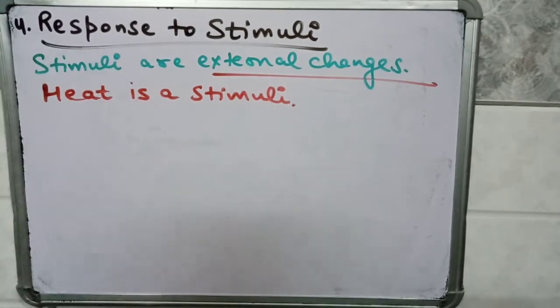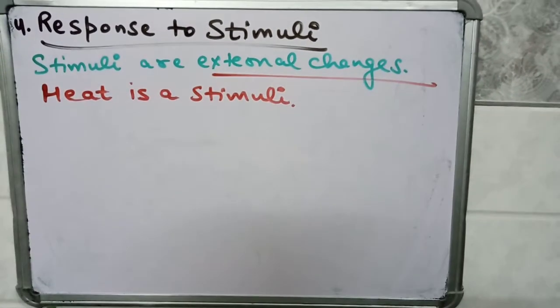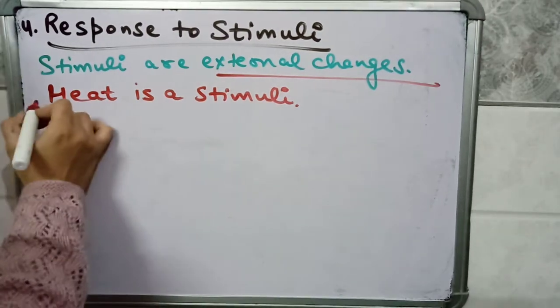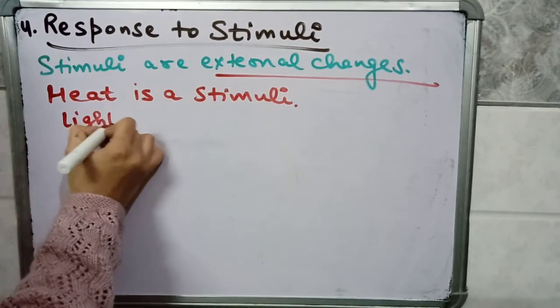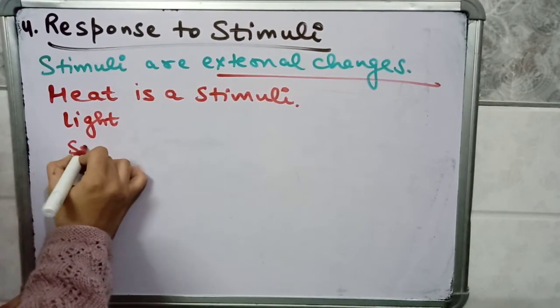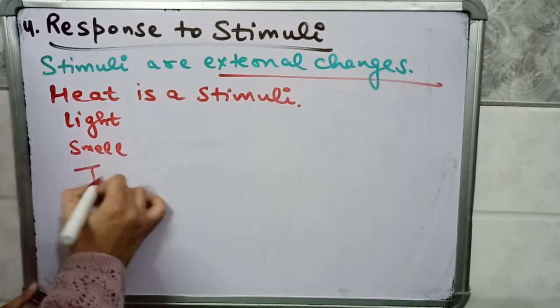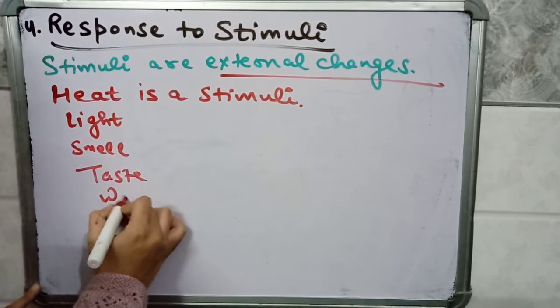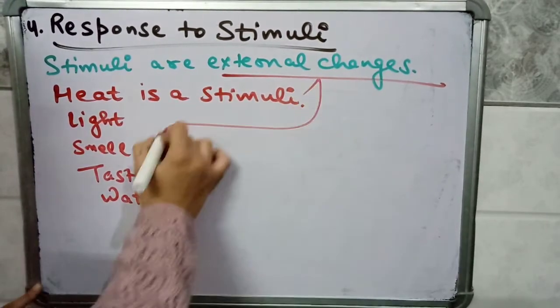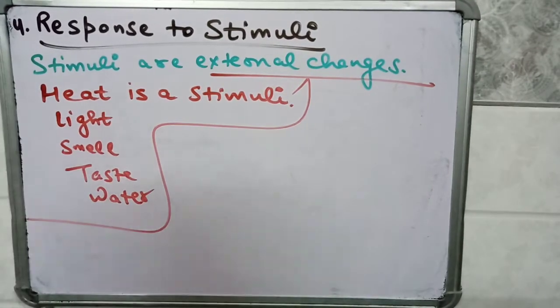Other than heat, various other stimuli to which living things respond are light, smell, taste, water. All these are external changes to which any living thing responds.